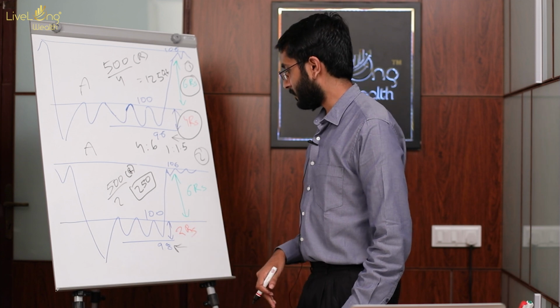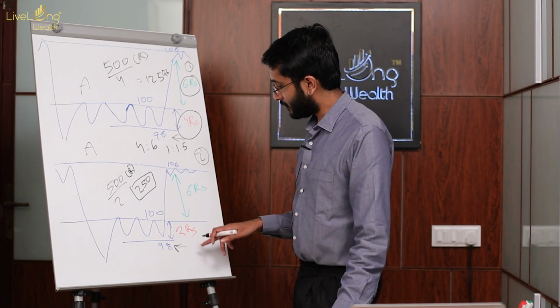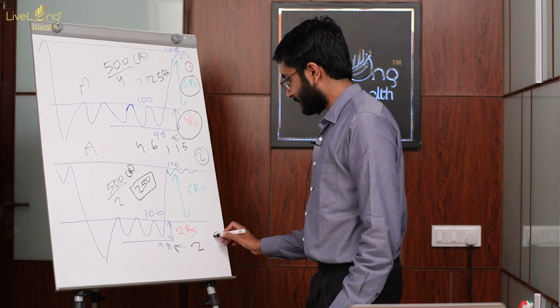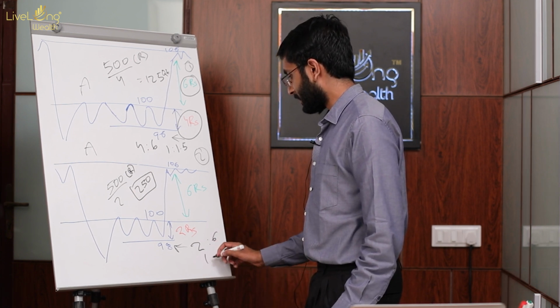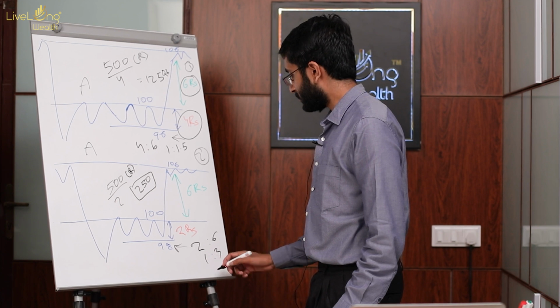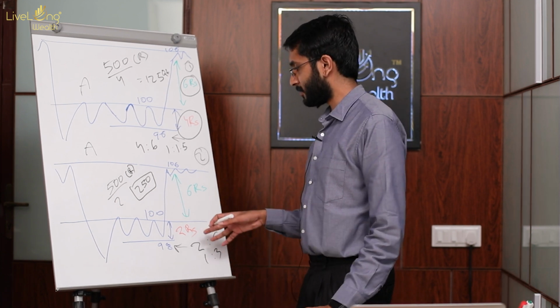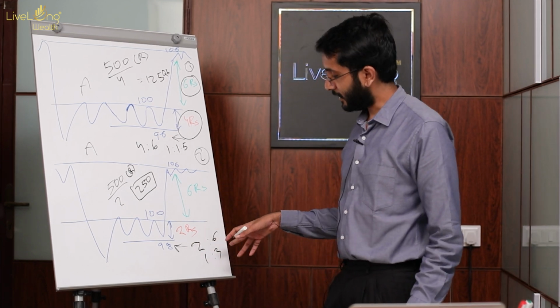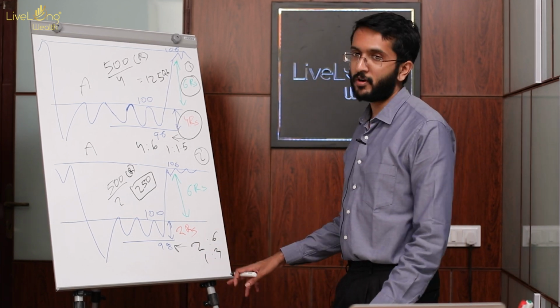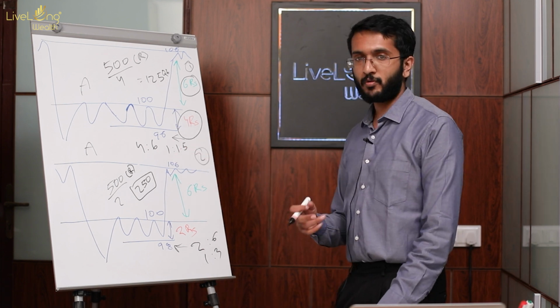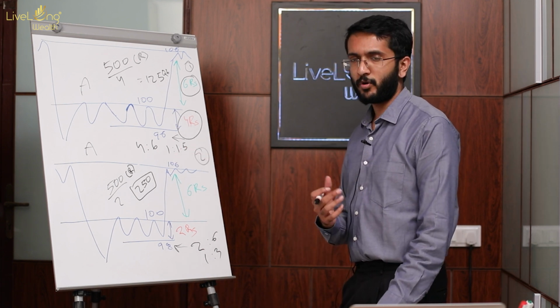In the second scenario, we are risking 2 rupees to make 6 rupees, which is a 1:3. So obviously scenario 2 looks more favorable because here we are risking 2 rupees to make 6 rupees. That is, for every 1 rupee you risk, you will be making 3 rupees if you win. Here, for every 1 rupee that you are risking, effectively you will be making 1.5 rupees.